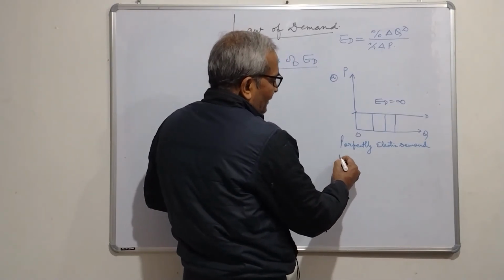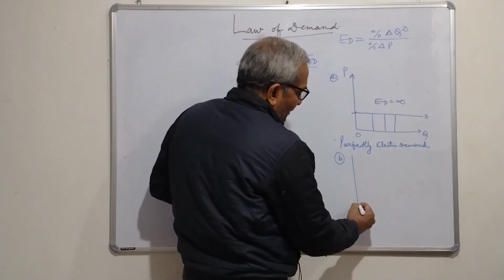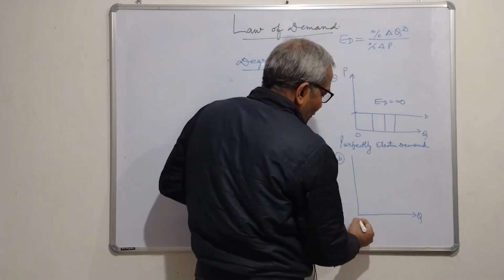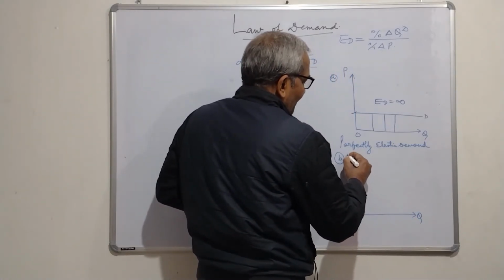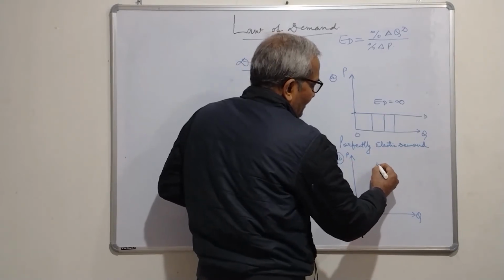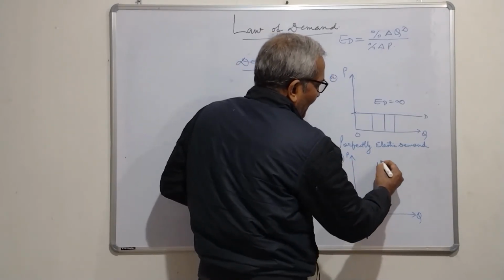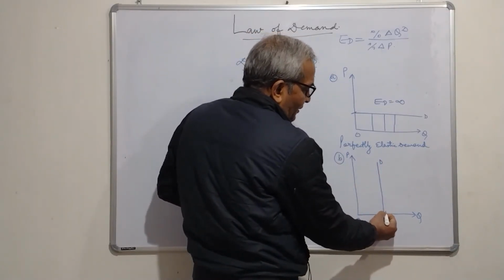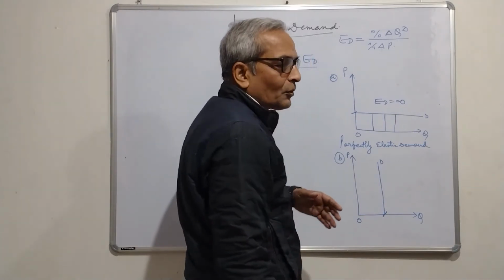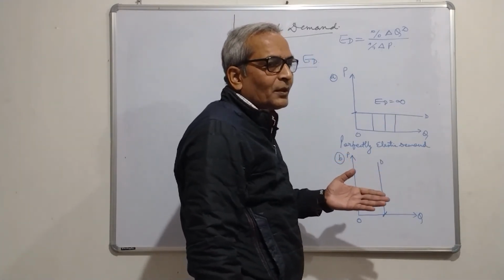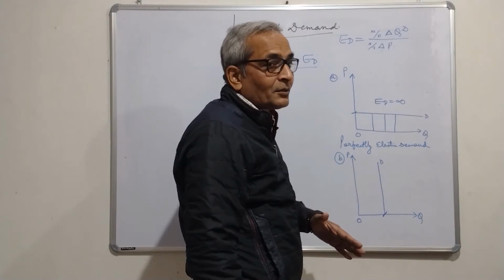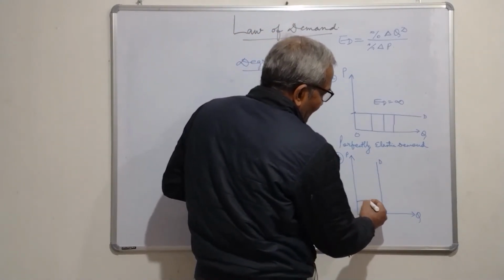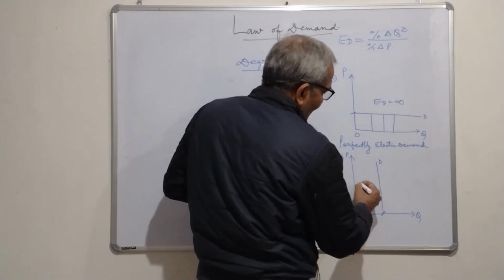Right? In another case, we will draw x and y axis. On x axis we show quantity, here we are showing price. In this case, demand curve is parallel to y axis. Quantity remains constant, there is no change in quantity. The original quantity is 20, changed quantity is also 20, and the price keeps increasing.